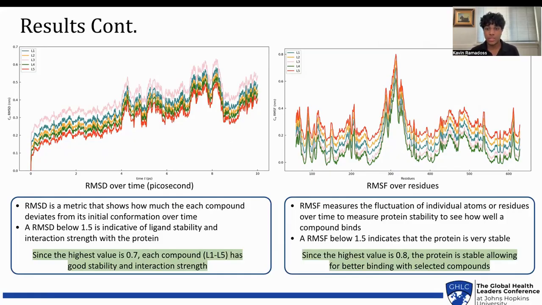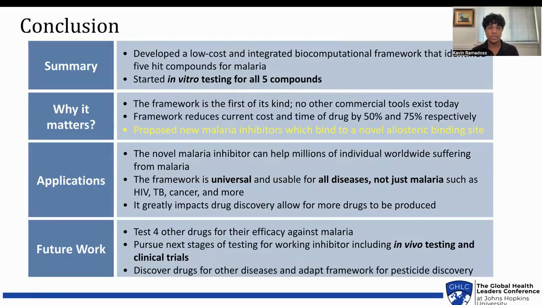stability and interaction strength. Now, moving over to RMSF, the RMSF measures the fluctuation of individual atoms or residues over time to measure protein stability to see how well a compound binds. Usually, an RMSF below 1.5 indicates that the protein is very stable, and since the highest value is 0.8, the protein is stable, allowing for better binding with the five final selected compounds. So now let's talk about my conclusion.